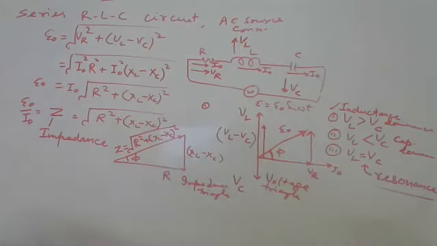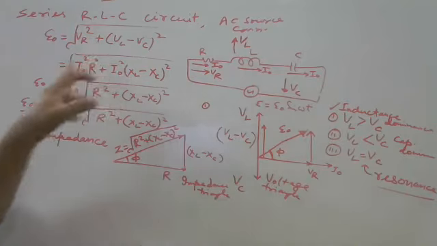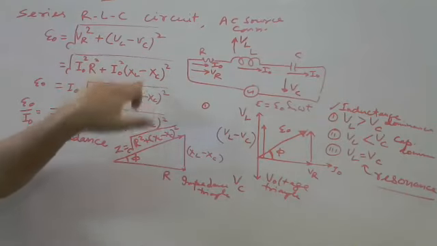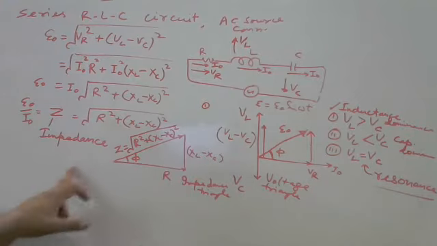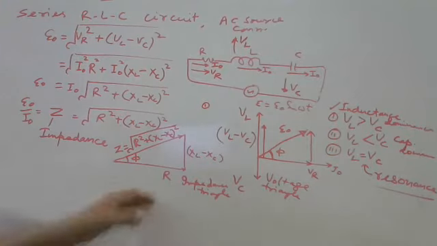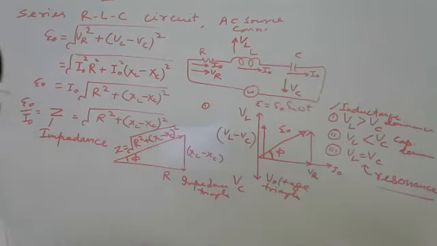Using the Pythagoras theorem, we know this, putting the value of VR, VL, VC here, taking common, E naught by I naught is the impedance. This is the impedance triangle. Any doubt up to this?